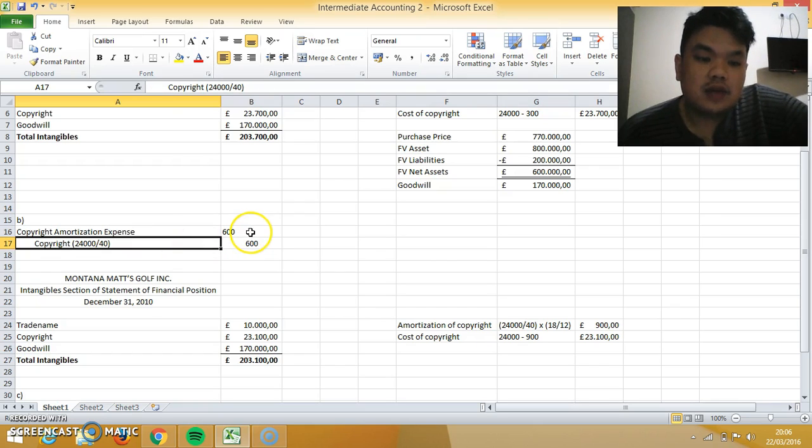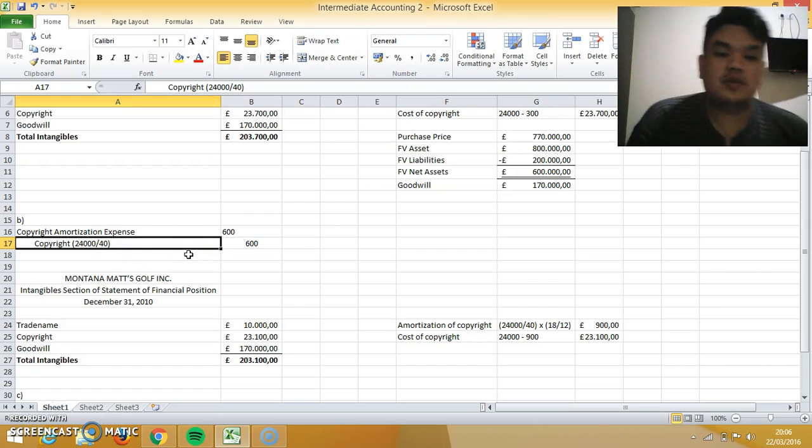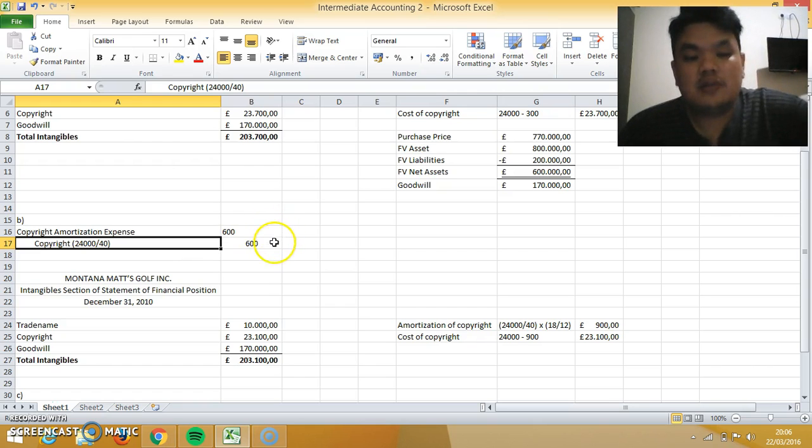So how much is the amortization expense? Because this is a full year of 2010, we calculate it as 24,000 divided by 40, multiplied by 1 year. So we have 600.